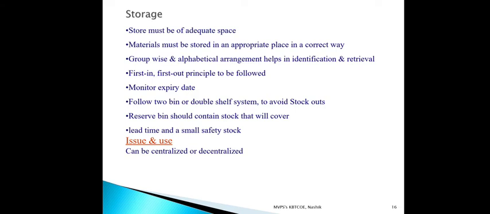Then the next one is the expiry date, the first in first out principle, follow the two bin or double shelf system, the reserve bin should contain stock for lead time and a small safety stock, which should be maintained in the storage system. Then for this, ABC analysis and EOQ analysis can be used.